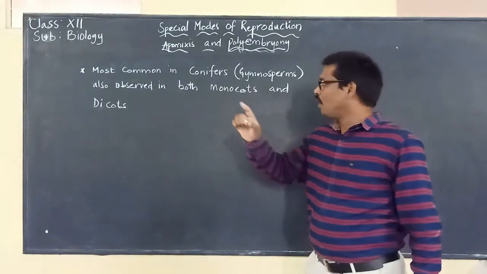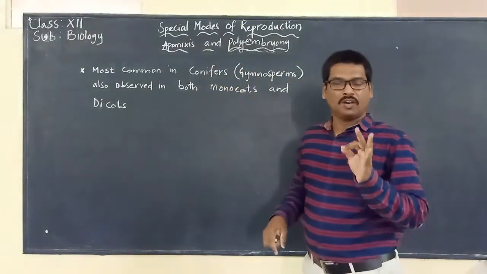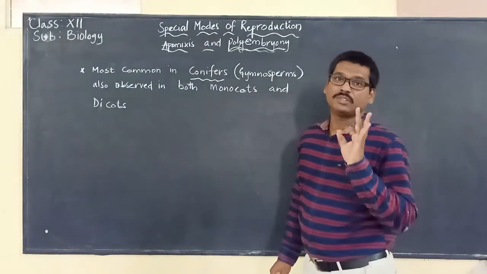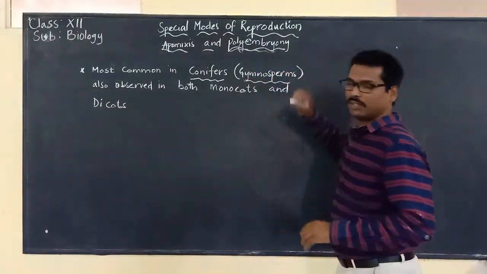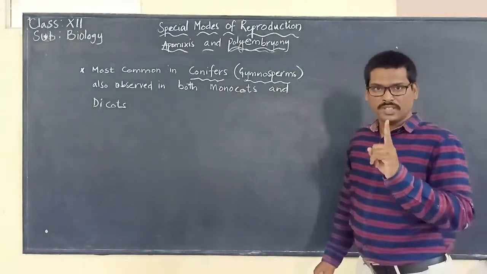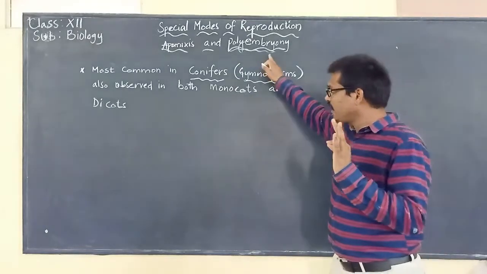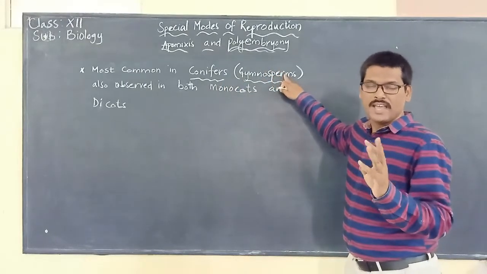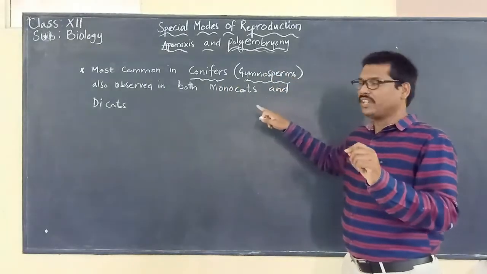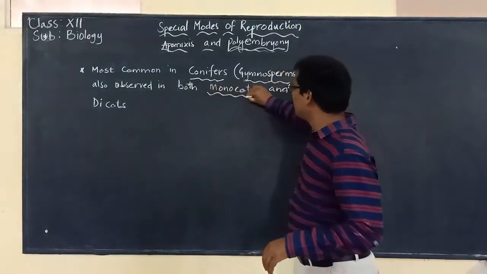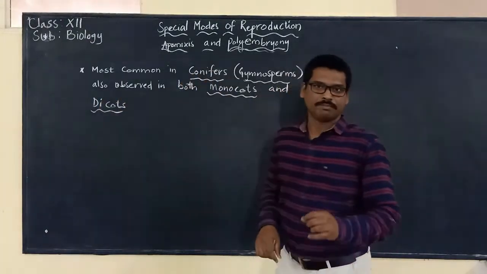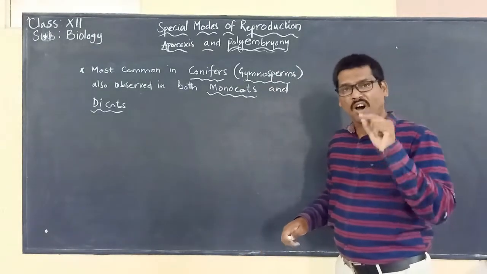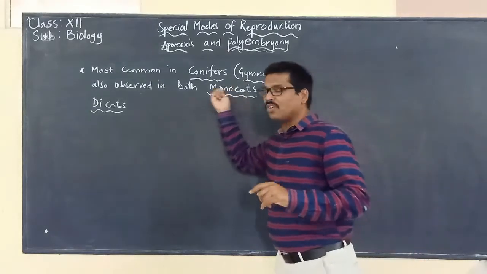The phenomenon of polyembryony is most common in conifers that are nothing but gymnosperms. So this is important. Polyembryony is most common in conifers, that are gymnosperms. But polyembryony is also observed in what? Both monocots and dicots. So the phenomenon of polyembryony is also exhibited by the monocots and dicots.